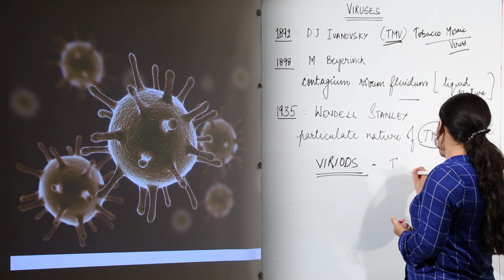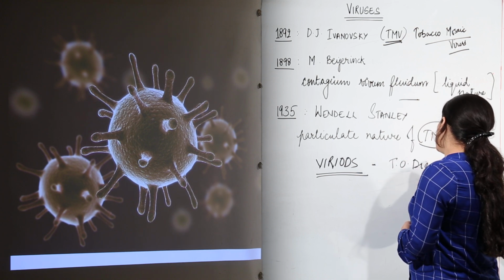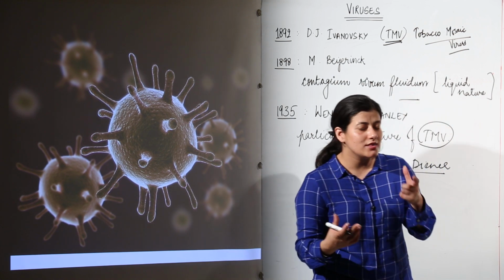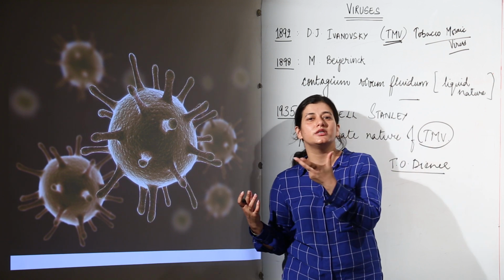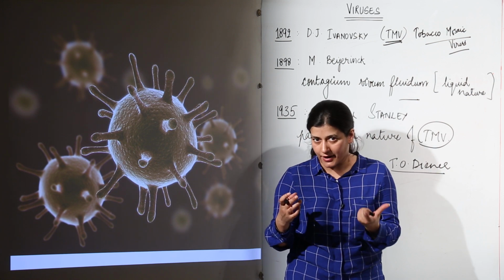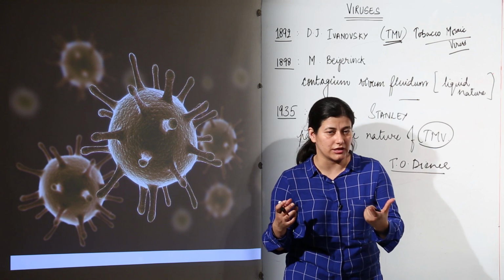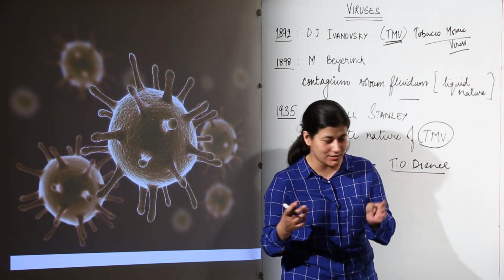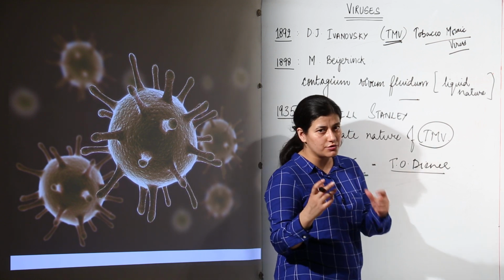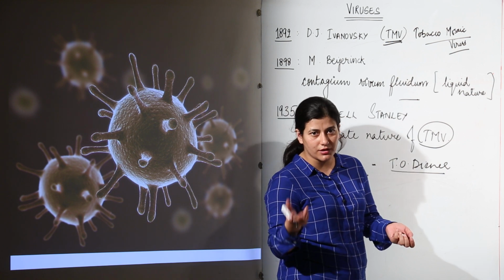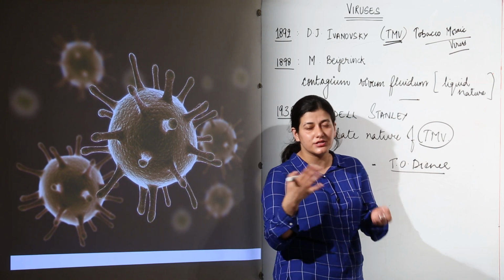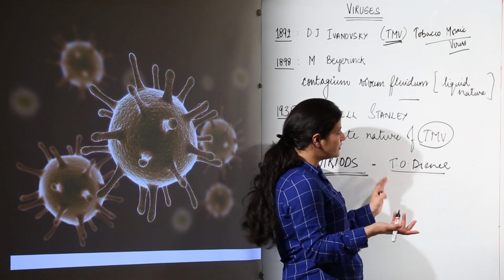First of all, around 1971, T.O. Diener was the scientist who discovered the causative agent of potato spindle tuber disease. The causative agent for that particular disease was nothing but an RNA strand. The RNA was infecting the plant and causing the disease in the plant. This particular RNA is the viroid, and it does not have a protein coat. So you see that it would be non-living outside. When it goes inside, it causes infection, and there would be transcription and reverse transcription, then formation of proteins, and the disease would be caused.